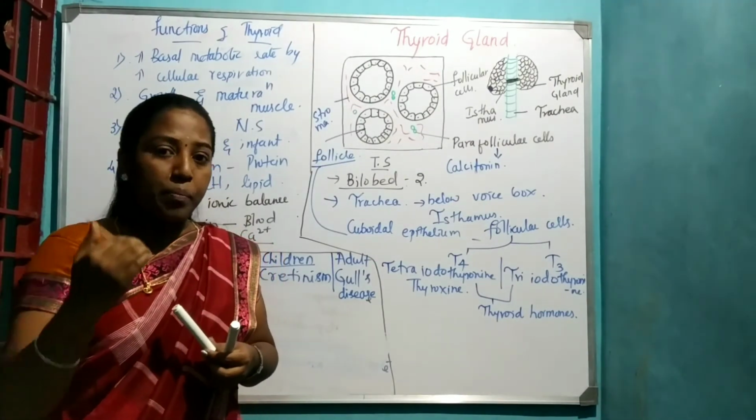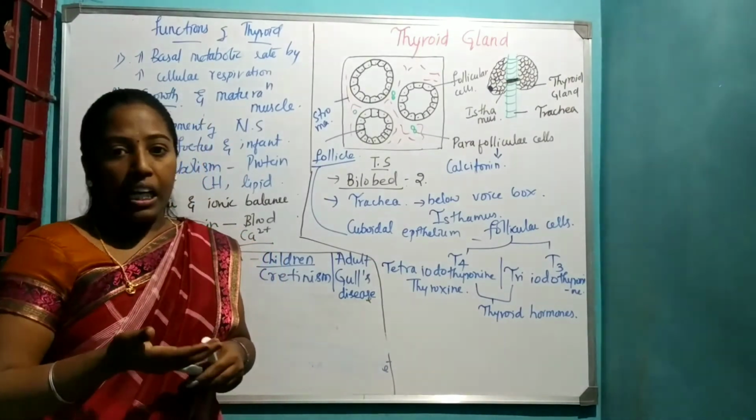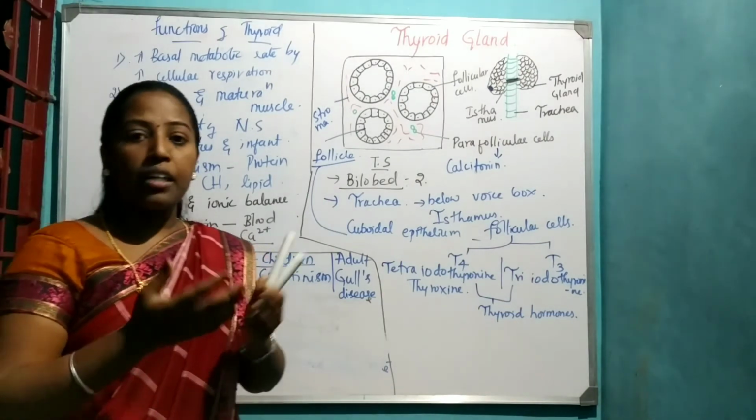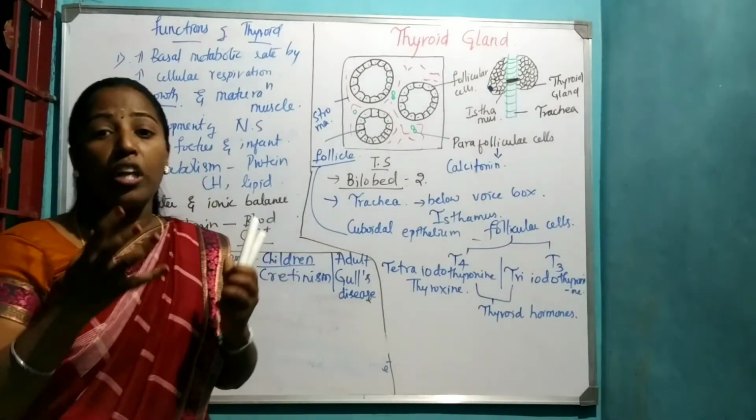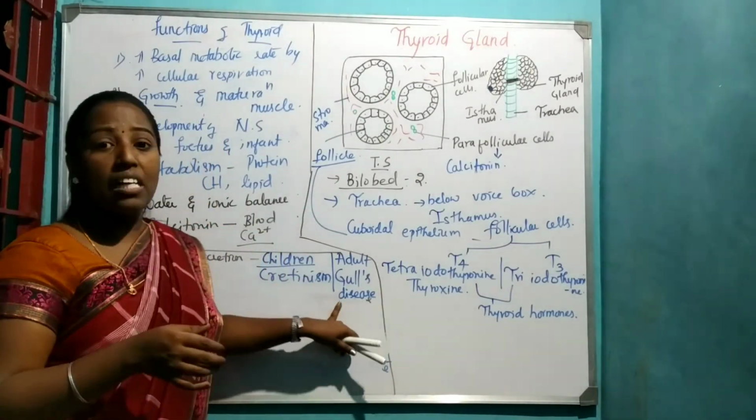Low body temperature, mental retardation, and physically you can see a puffy appearance and swollen face, which are the symptoms of Gull's disease.